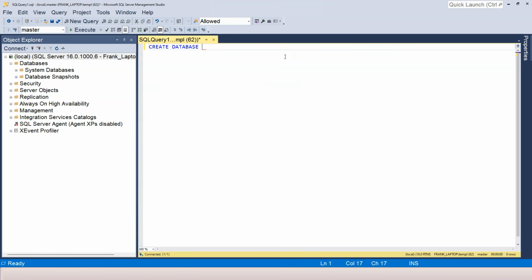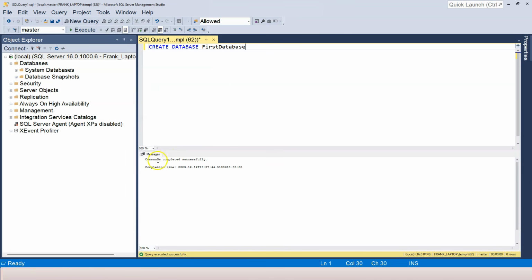Let's call our first database just first database. And then we can execute this. Remember how to execute a SQL statement? We can just simply click on the execute button. I normally just press F5. And then in the messages tab, it tells me that the command is completed successfully.